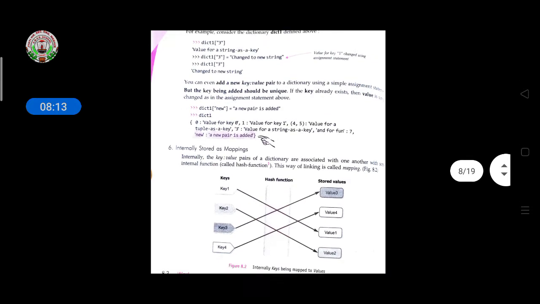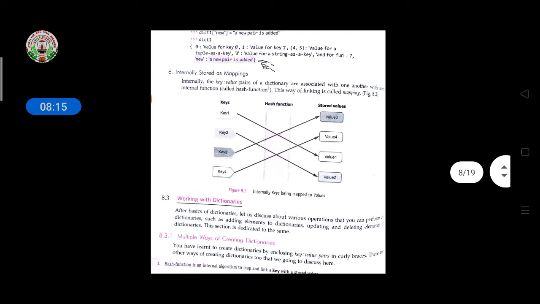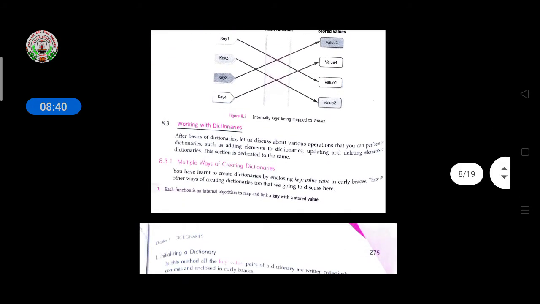Then, internally stored as mapping. This means the key value pairs of a dictionary are associated with one another with the same internal functions. This way of linking is called a mapping. It means the values are stored this way: key value 1 is given, but it is not stored in the same place, it will be in some other place.